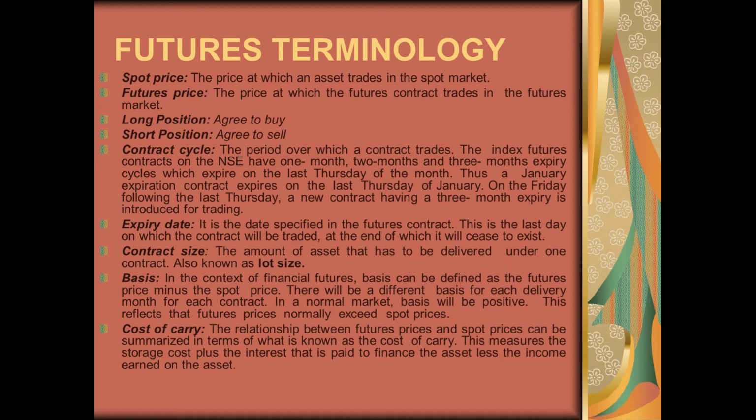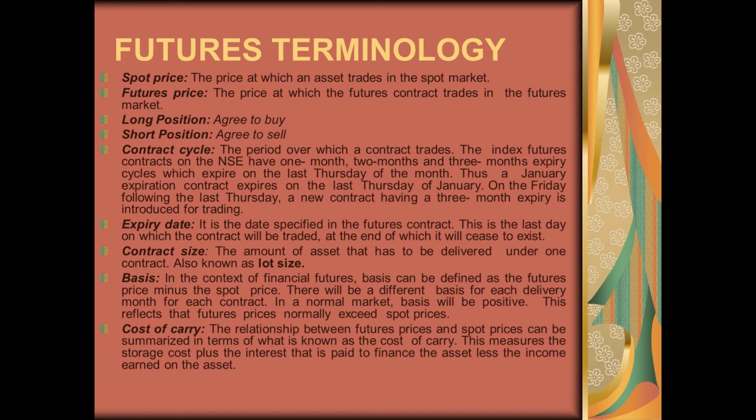Now basis is another term which we very commonly use for futures contracts. The basis is the futures price minus the spot price. That means how much is the difference between the futures price and the spot price. At the time of writing the contract, the difference between the futures price and the spot price will be higher as compared to when we reach maturity, or the expiry date.